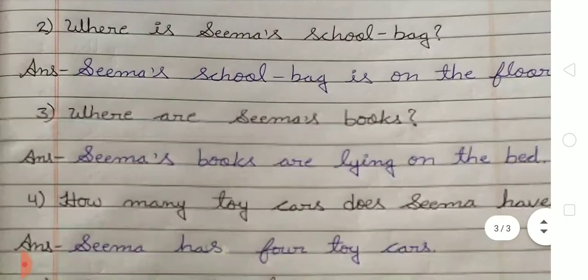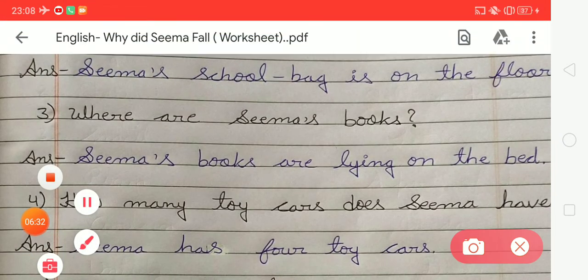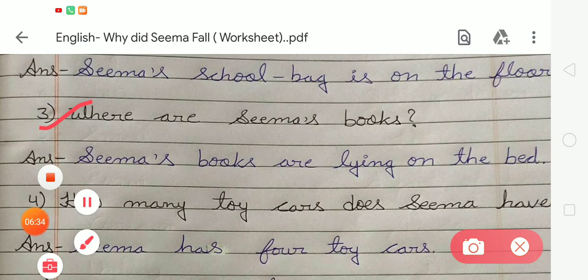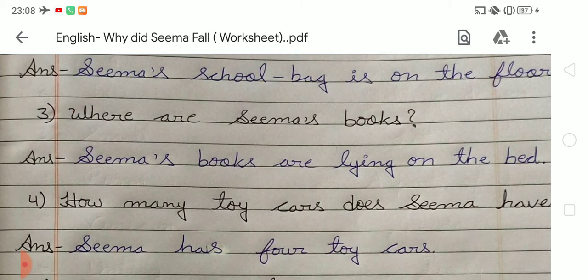Okay. Now, number three. In number three, there is a question: where are Seema's books? So we have to write the answer: Seema's books are lying on the bed. Okay. Now come to number 4.